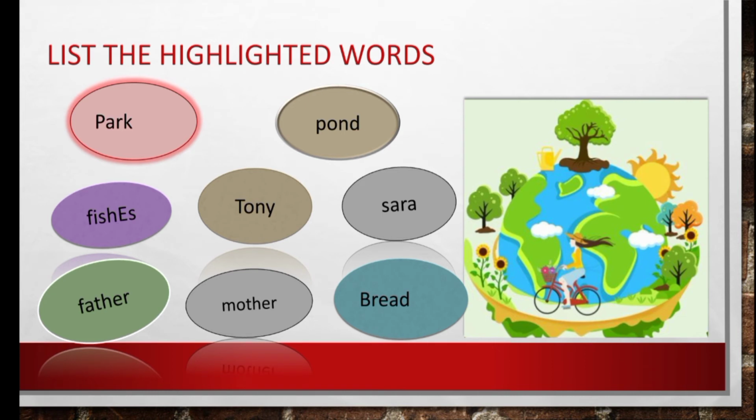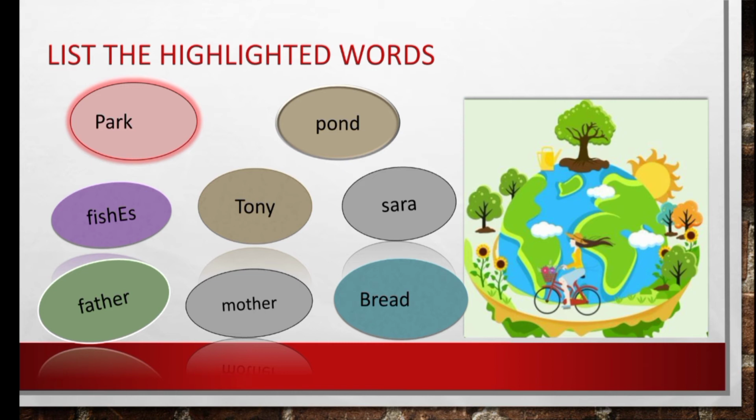What is the word park? The word park is a name of a place. And see the next word pond. What is pond? Pond is a name of a water body. Next, see the next word fish. Fish is a name of an aquatic organism. And see the words Tony and Sarah. Tony is a name of a boy and Sarah is a name of a girl.